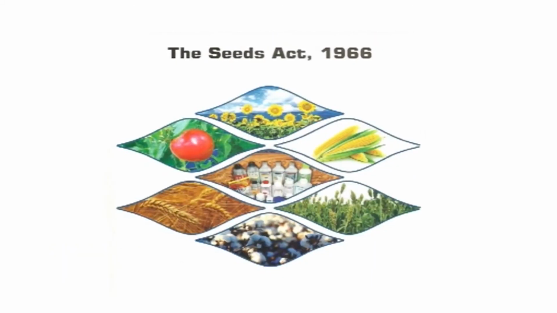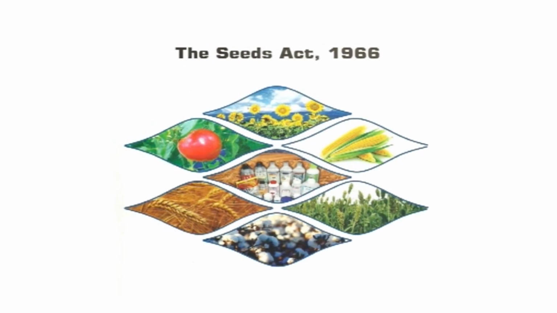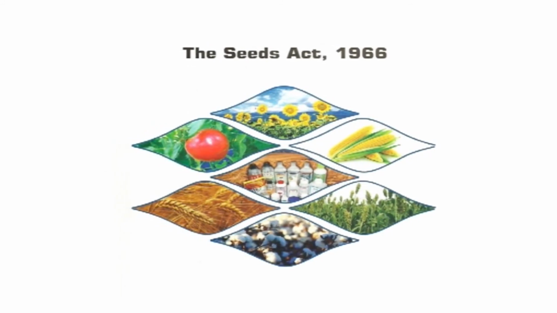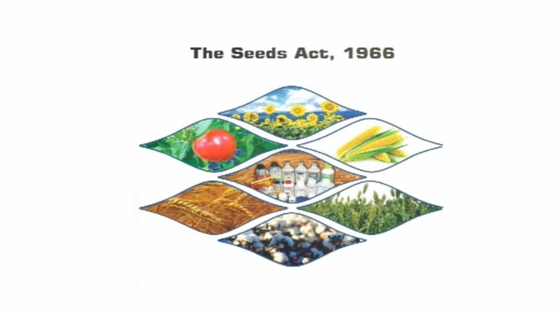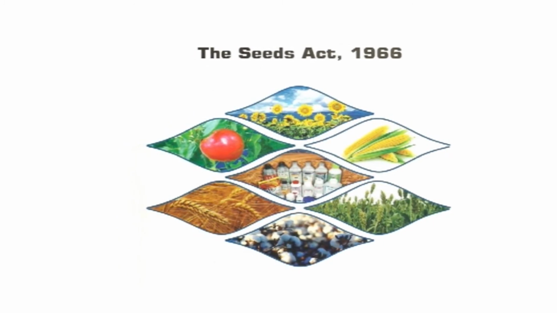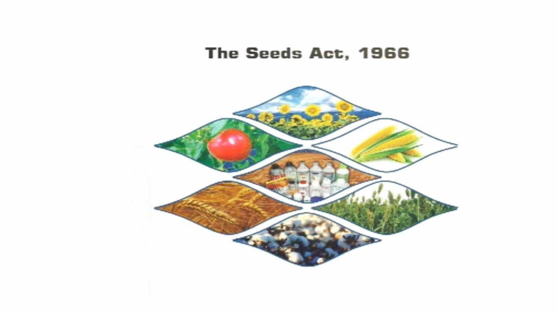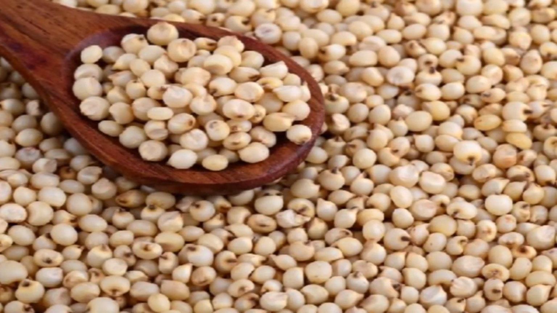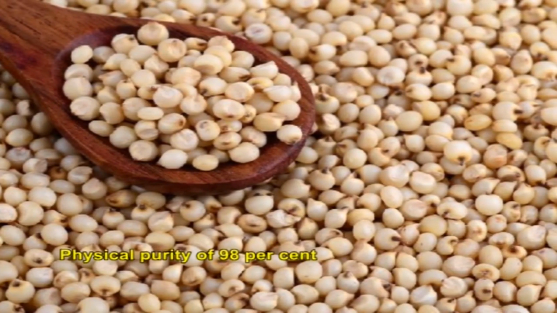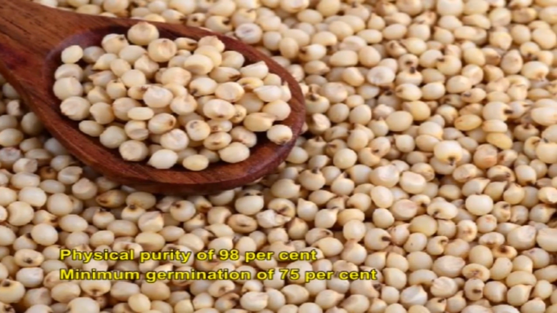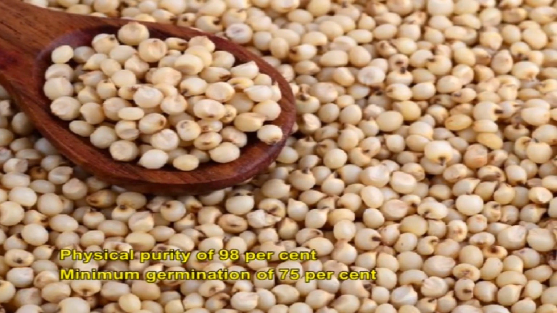According to Seeds Act 1966, all the seeds of notified kind or varieties when sold to the farmers must meet the minimum seed certification standard for germination and physical purity. Sorghum seeds should possess a minimum physical purity of 98% and minimum germination of 75% as per the Indian minimum seed standards.